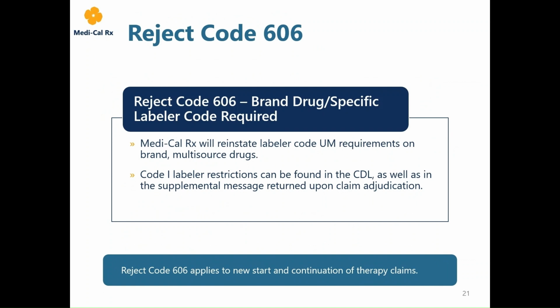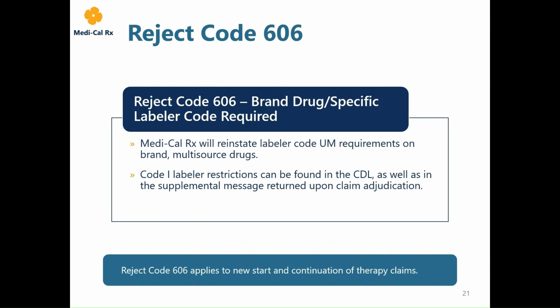As of January 31st, Reject Code 606 has been implemented for members 21 years of age and younger. Reject Code 606, Brand Drug Specific Labeler Code Required, reinstates Labeler Code requirements on brand multi-source drugs. Code 1 labeler restrictions can be found on the CDL, as well as in the supplemental message returned upon claim adjudication. Reject Code 606 requires submission and approval of a prior authorization to receive a paid claim with Medi-Cal Rx.